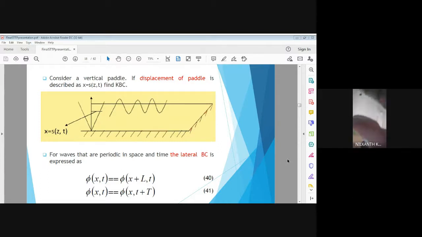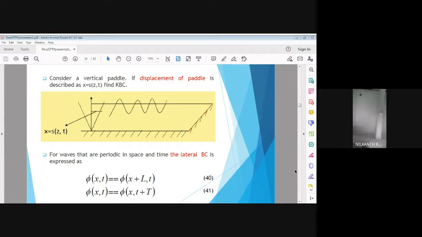At the crest, theta is equal to pi by 2. Again, the particle goes down and theta becomes pi. At the trough, theta becomes 3 by 2 pi. And when one cycle is completed, theta becomes 2 pi.